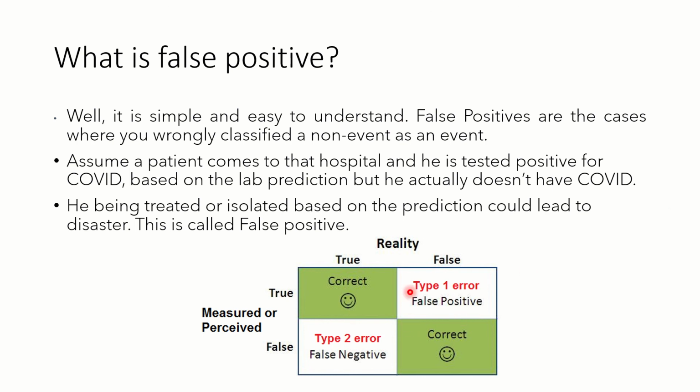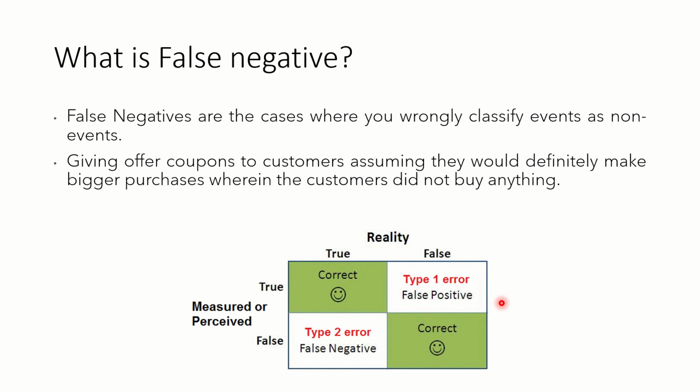We can see the picture here. Reality, if it is true and if the prediction is also true, it is okay. That is correct. Reality, if it is false and if the prediction is true, we call it false positive. And this is called type 1 error. We are going to see the next one quickly, which is also very interesting.